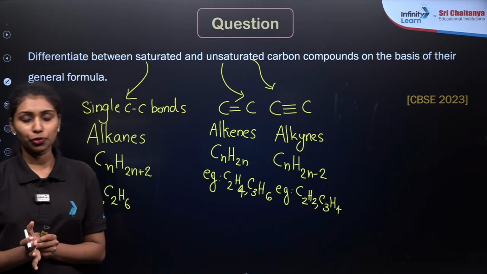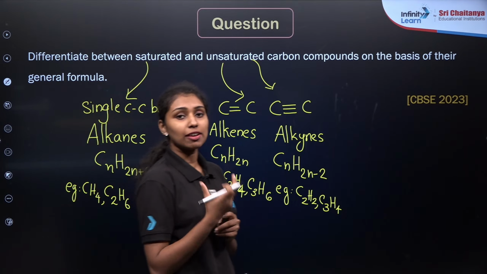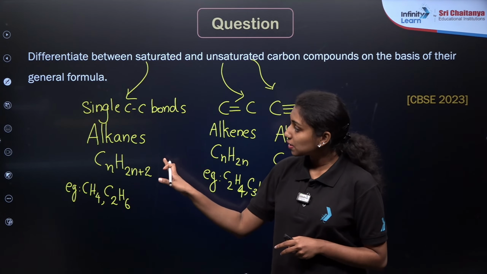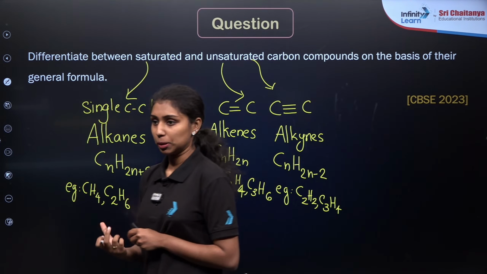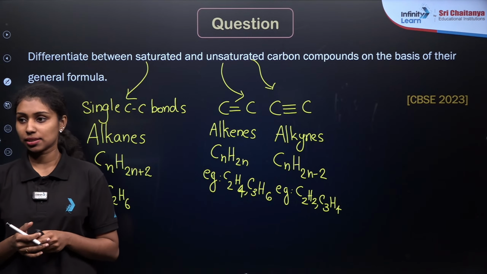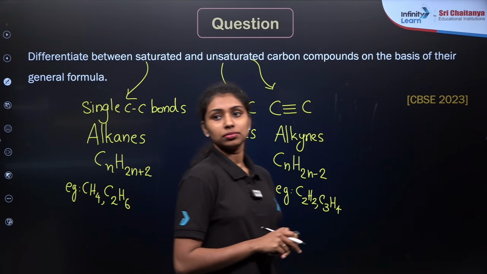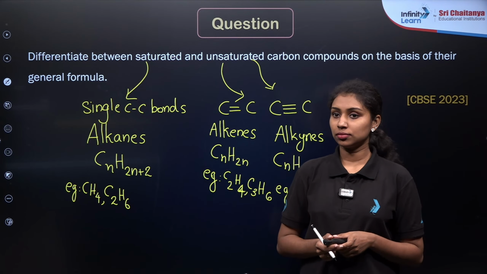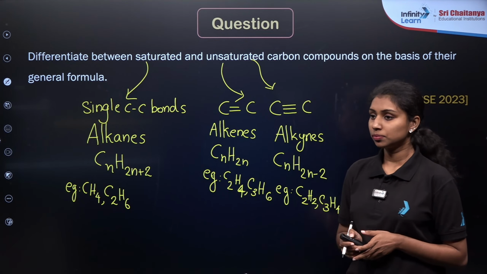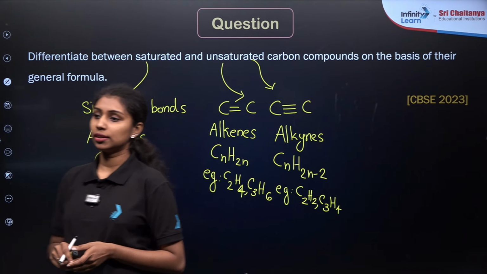So there is no need for confusion here. Saturated compounds contain alkanes only. Unsaturated compounds have double or triple bonds, so these are alkenes and alkynes. I hope you understand.